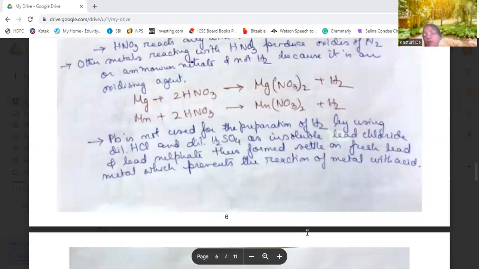If it is with dilute hydrochloric acid, then insoluble lead chloride will be formed. If it is dilute sulfuric acid, then insoluble lead sulfate will be formed. That will settle on the lead and cut the contact of the metal with the acid, and no further reaction will take place.